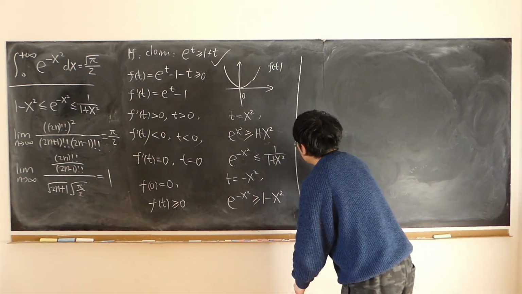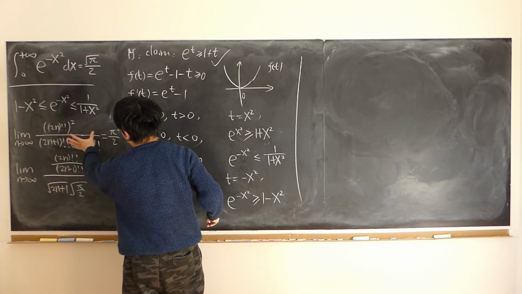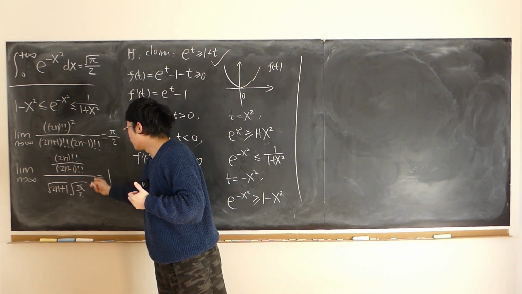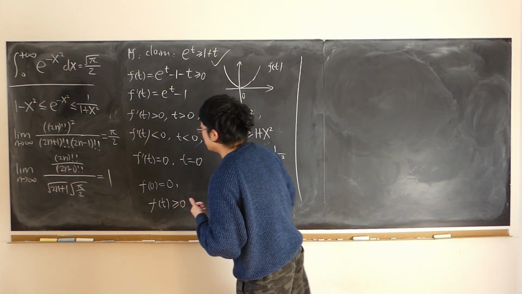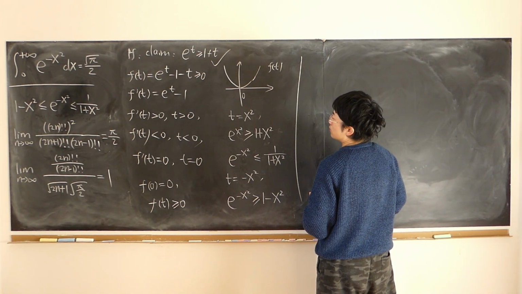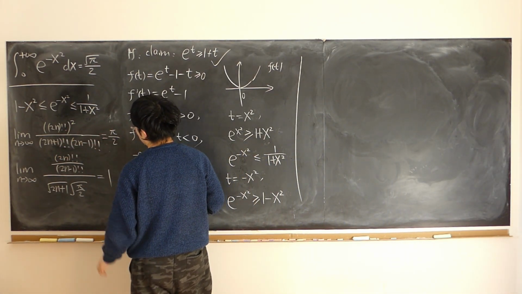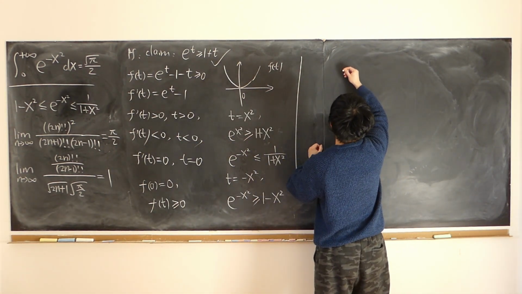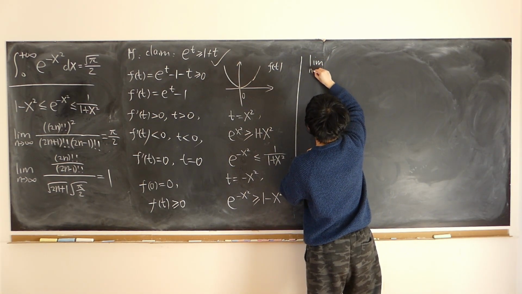Now, in this Wallis formula, the limit of this sequence is equal to half pi. This is well known. But in practice, we use the following limit more often. This is more useful, more practical. The reason is that since the limit of this sequence is equal to half pi, what if we take the square root of both sides?